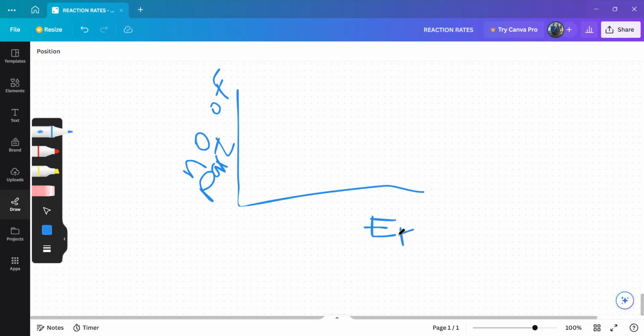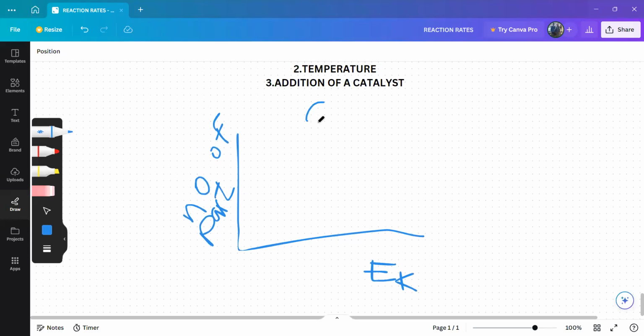Here we will have kinetic energy, EK. Then this graph is a graph of concentration.